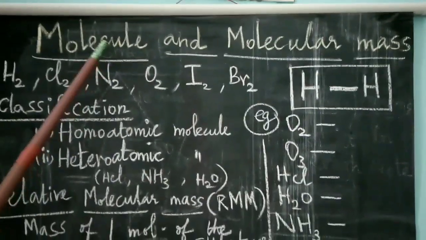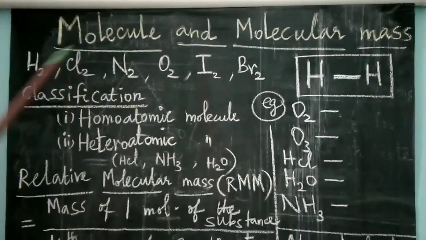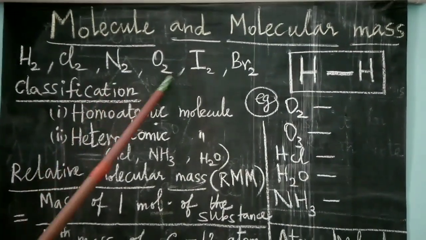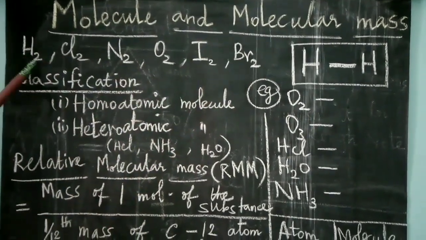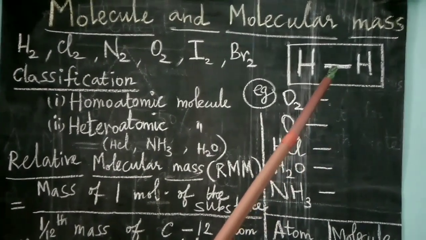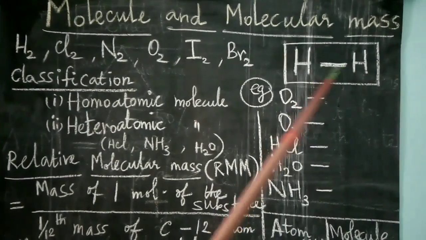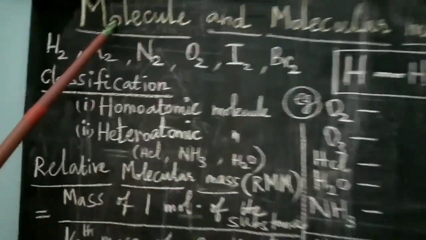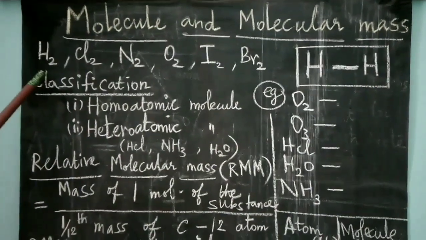The next topic is molecule and molecular mass. What is a molecule? These are the examples of molecules: hydrogen, chlorine, nitrogen, oxygen, iodine, bromine. So these are called molecules. In hydrogen, you have two hydrogen atoms. In between the hydrogen atoms, there is a force of attraction. So this is a chemical bond. The chemical bond is attracted by these two atoms, so it is called a molecule. So a molecule is a combination of two atoms that are held together by the chemical forces of attraction.